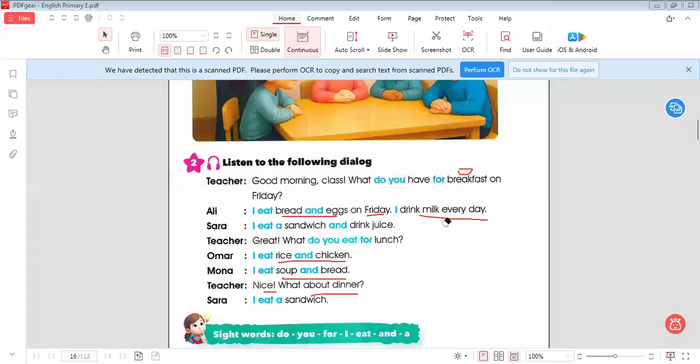I would like to read this dialogue again to know the structures and the important words in it. Teacher: Good morning, class. What do you have for breakfast on Friday? So the teacher is asking whom? Ali and Sarah. Ali: I eat bread and eggs on Friday. I drink milk every day. Sarah: I eat a sandwich and drink juice.